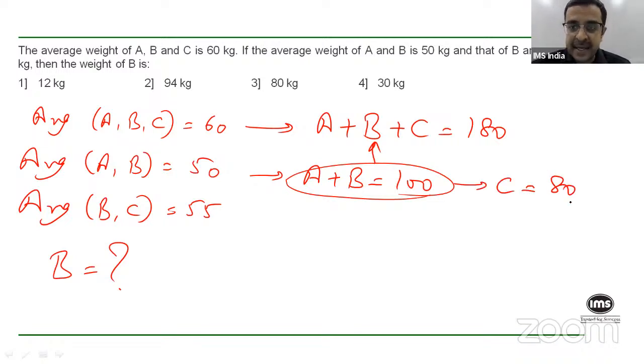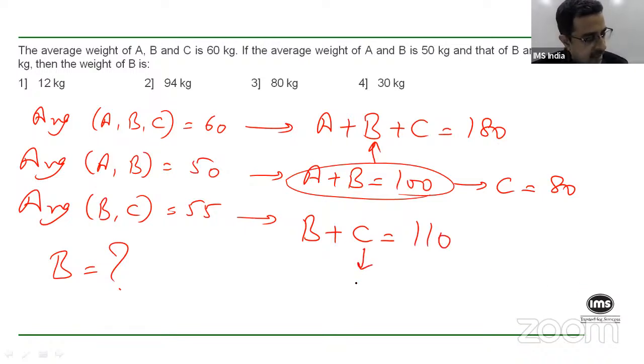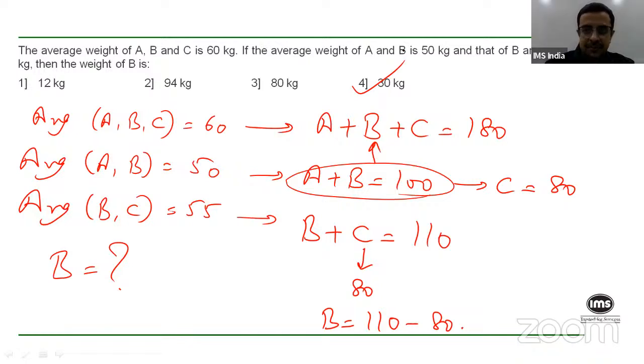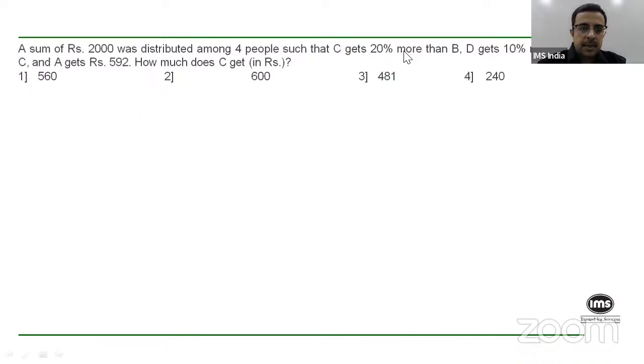So C weighs 80 kgs, but that's not what you're asked. What we are asked is B. Now, I'm also told that the average of B and C is 55, which means the total of B and C should be 55 into 2, which is 110. Now, out of that, C I know is 80, and hence B will be simply 110 minus 80, which is 30 kgs. So again, a question that should not take too long for you guys to solve. Okay, try this question now.